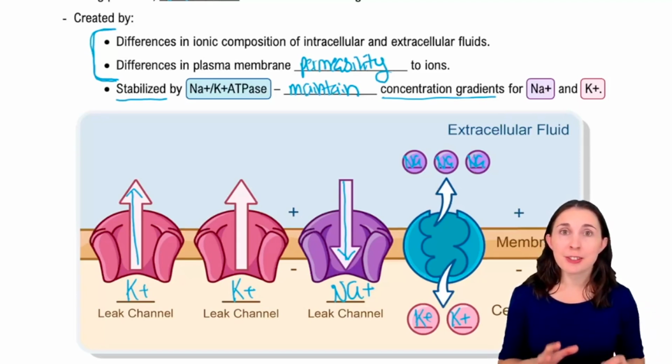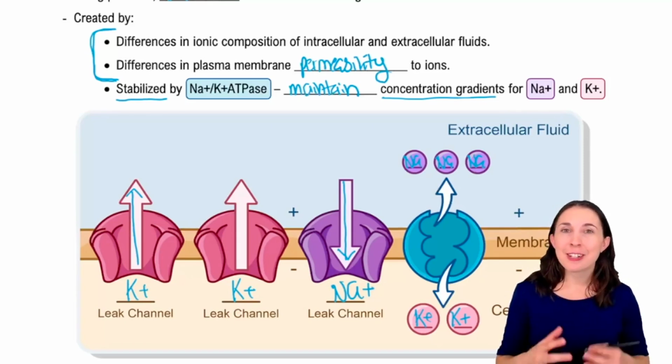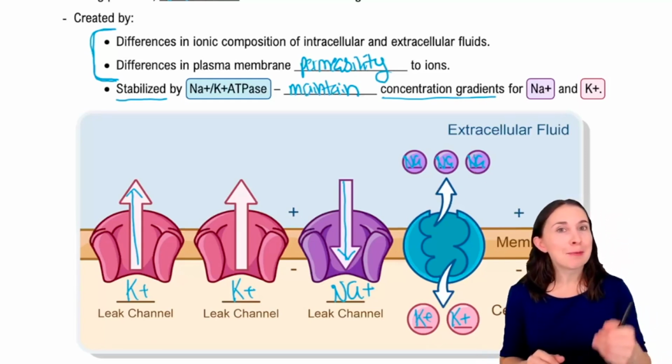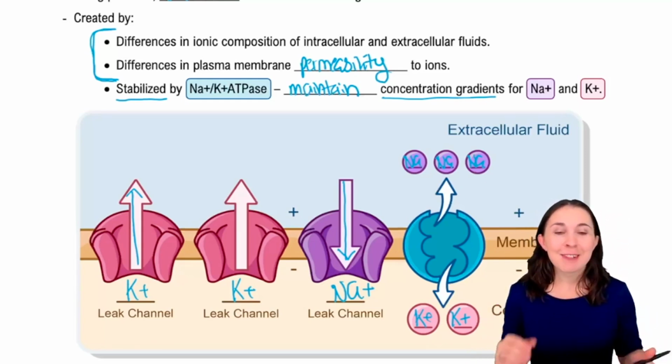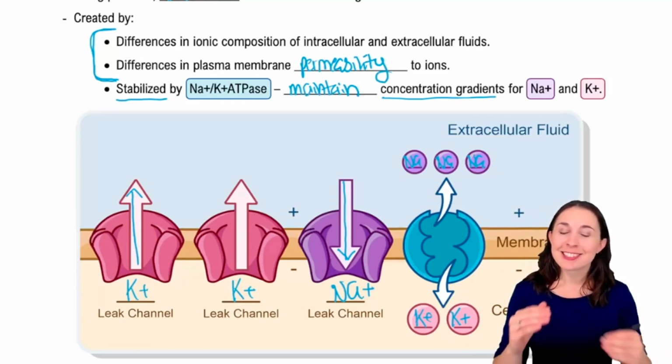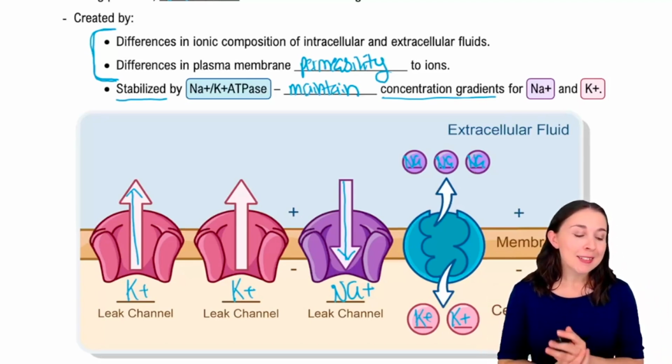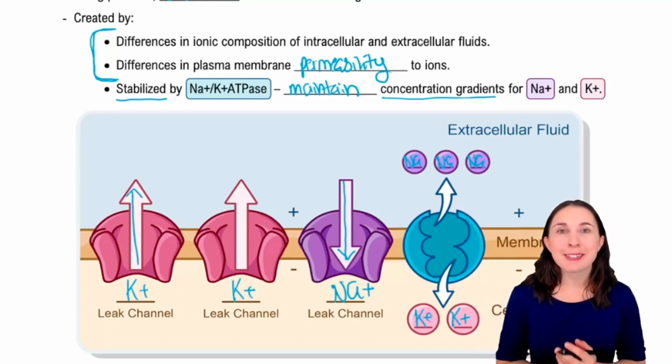So I would encourage you to think of resting potential as kind of like a Goldilocks zone where we want potassium leaking out, but not too much. We want sodium leaking in, but not too much. We want all of those concentrations to stay in balance and just be just right, if you know what I mean. So hopefully that helped clear some things up for you.